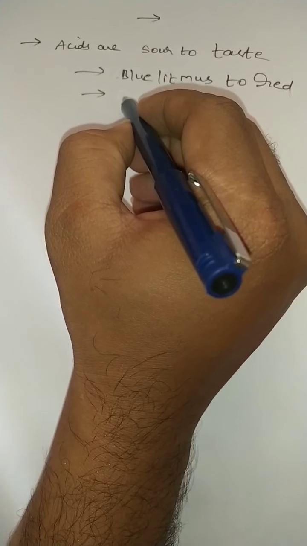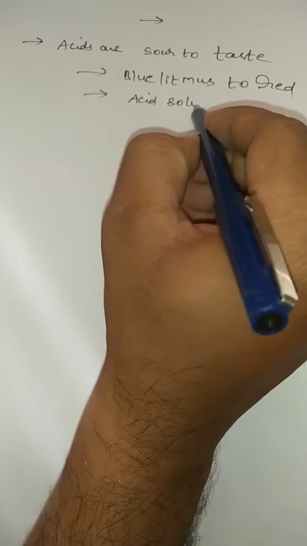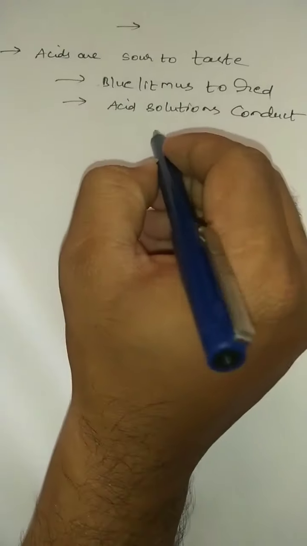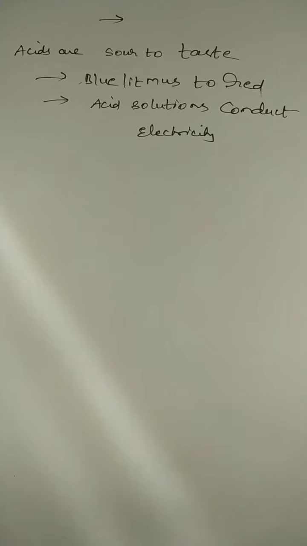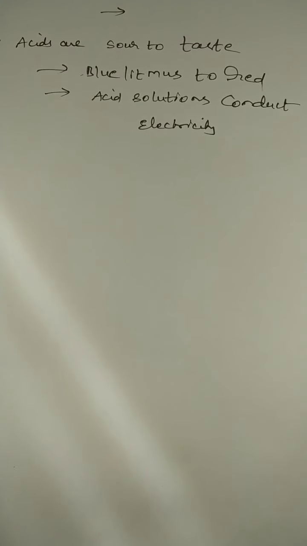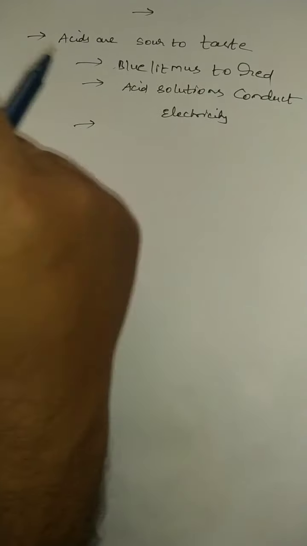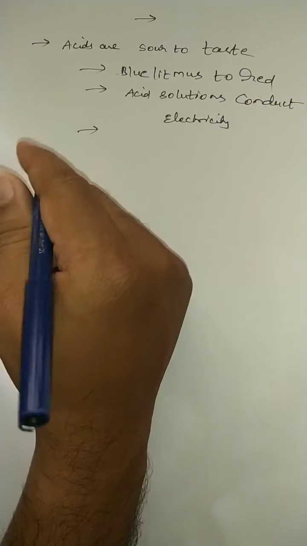And acid solutions conduct electricity. Already you know acid solutions conduct electricity. Acids also react with active metals to liberate hydrogen gas. So what are active metals, students? Metals which can displace hydrogen from dilute acids, we call them active metals.